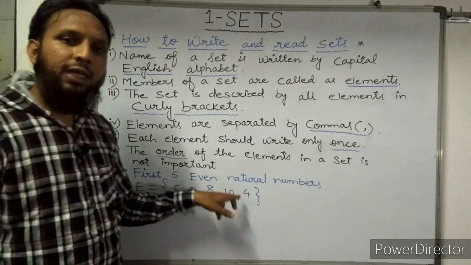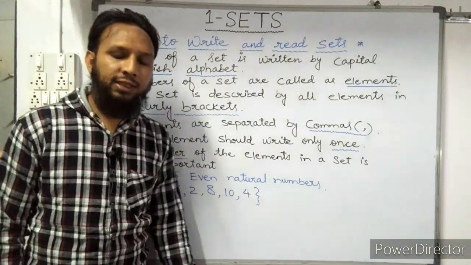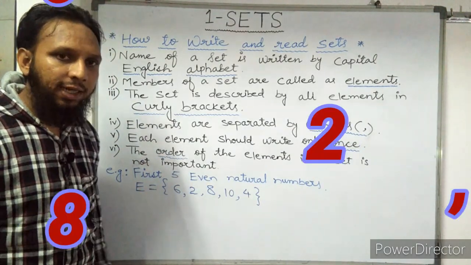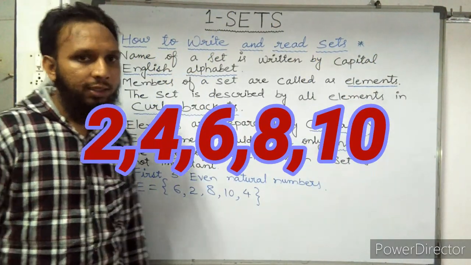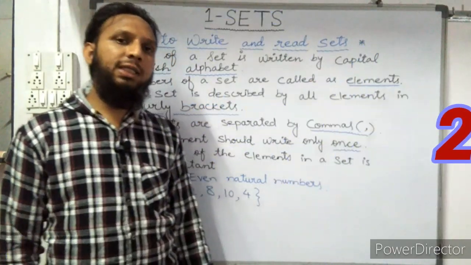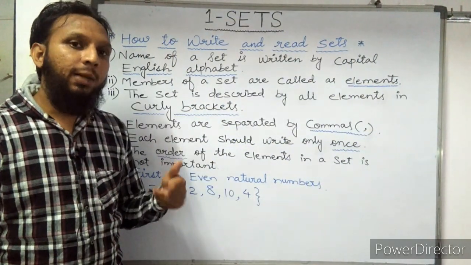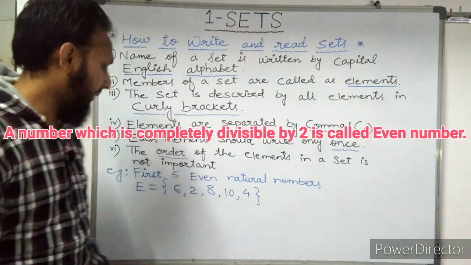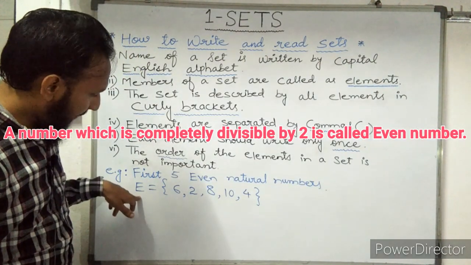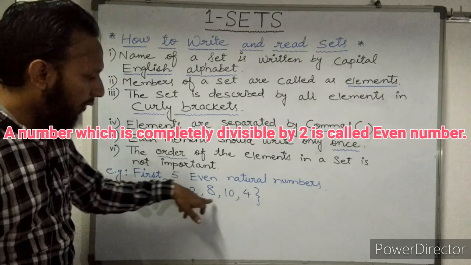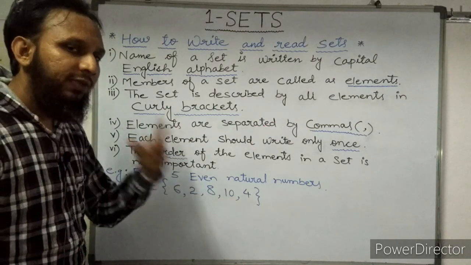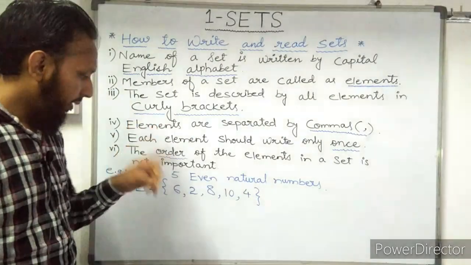First 5 even natural numbers. What are the first 5 even natural numbers? 2, 4, 6, 8 and 10. Even natural numbers means the numbers which are completely divisible by 2. Those numbers are called even numbers. So this is a set. E is a set of the first 5 even natural numbers. What is the first even natural number? 2.